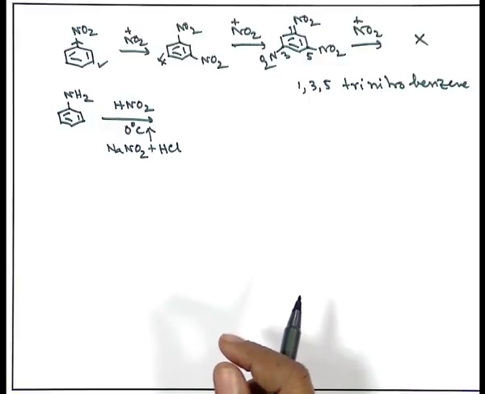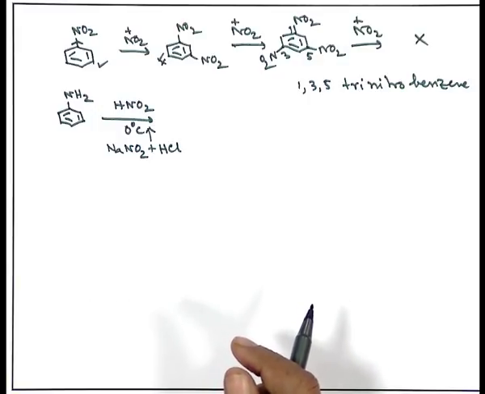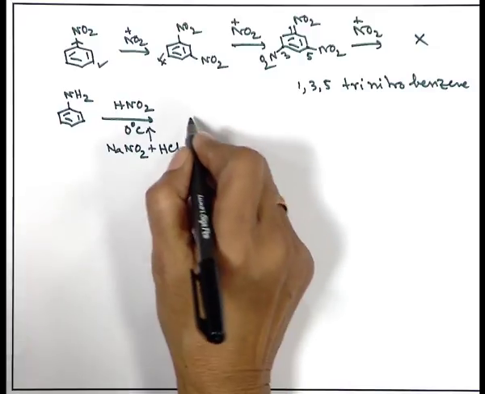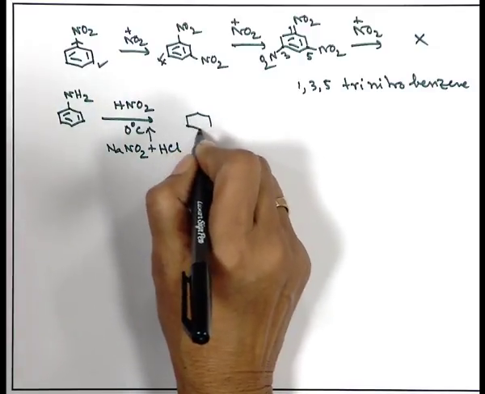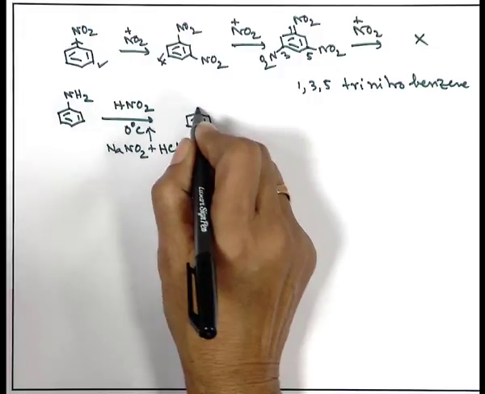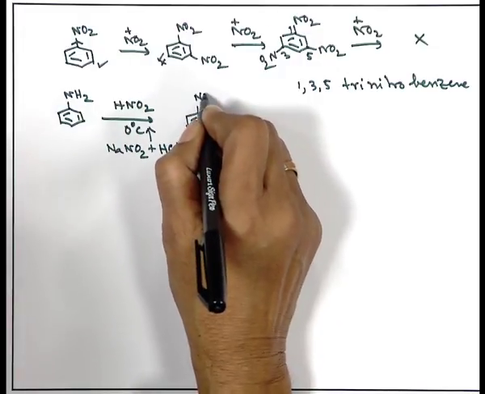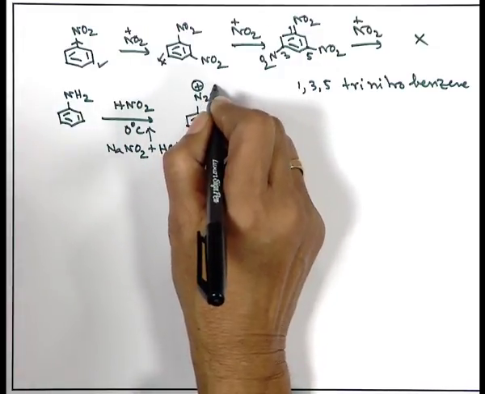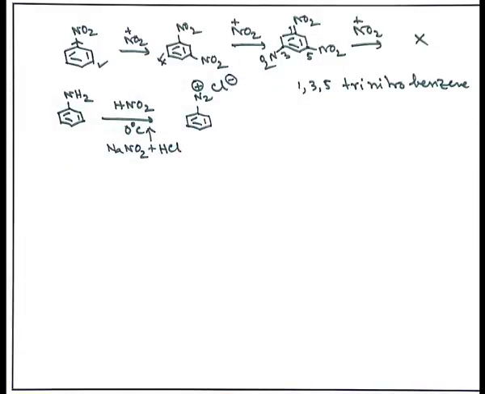And at lower temperature, this amine, when treated with nitrous acid at ice cold temperature, then we see a very interesting thing, that is, I should say, a species like this, N2 plus Cl minus. What do you call this type of compound?